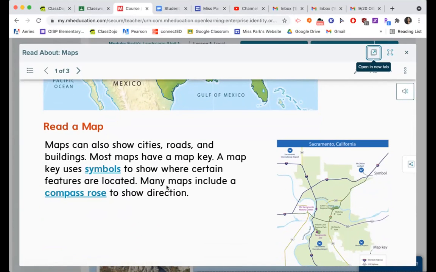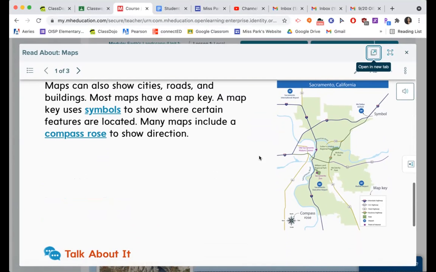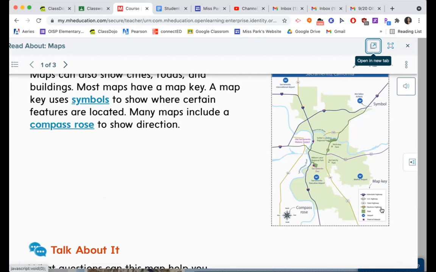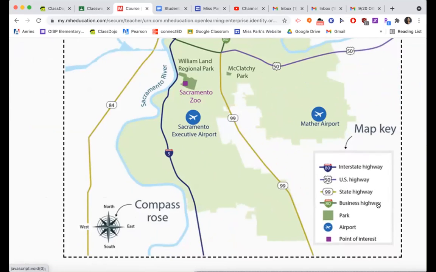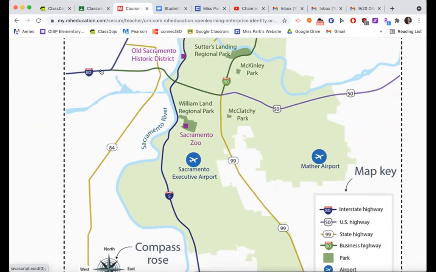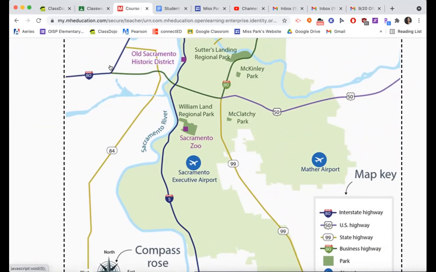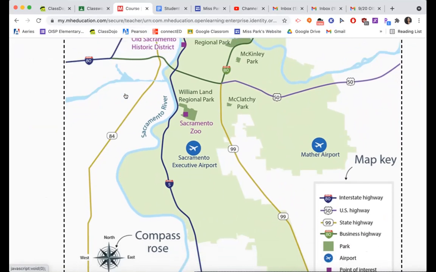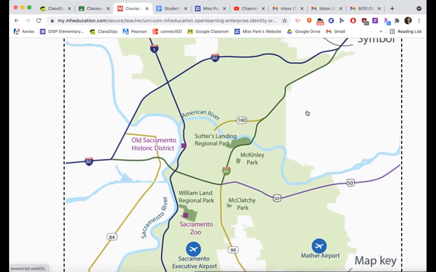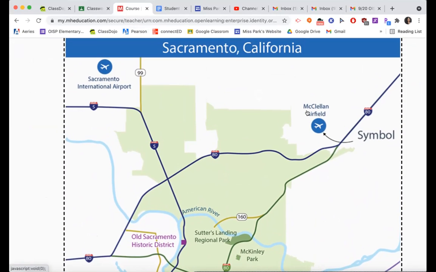Maps can also show cities, roads, and buildings. Most maps have a map key. A map key uses symbols. So here's that map key, and these symbols show where certain features are located. So this would be the 80 Interstate Highway right here. We have an airport. How many airports do we have here? We have 3 airports. Oh, 4.